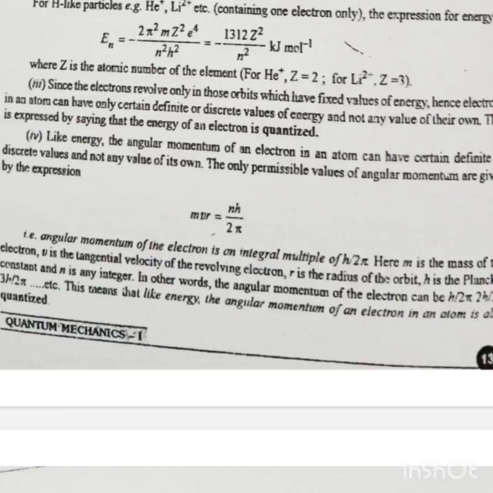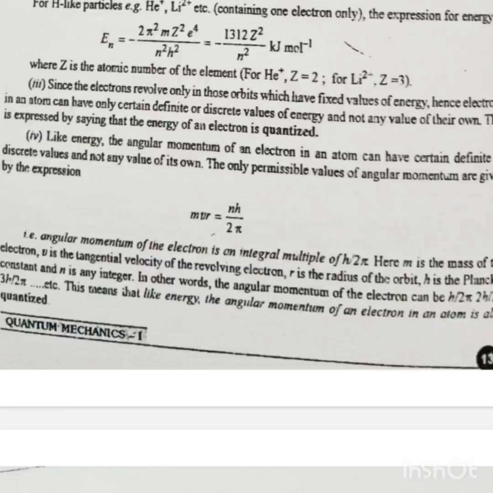The amount of energy emitted or absorbed is given by the difference of energy of the two energy levels concerned, that is, delta E is equal to E2 minus E1, where E2 and E1 are the energies of the electron in the higher and lower energy levels respectively, and delta E is the difference in the energy of the two levels.